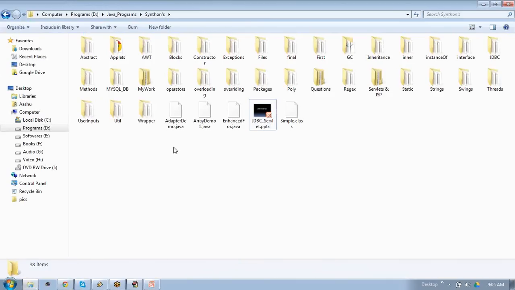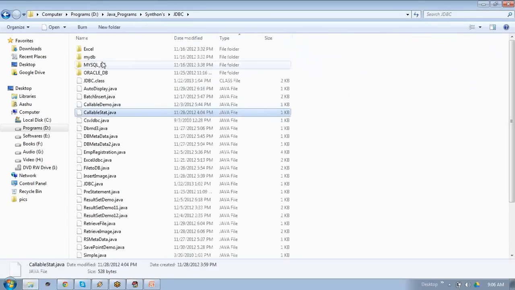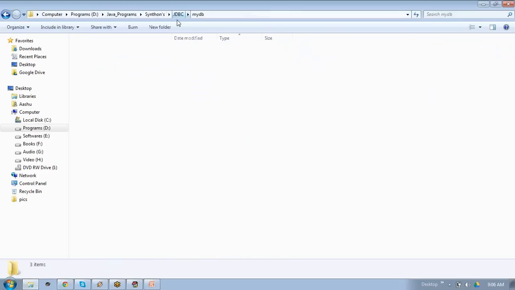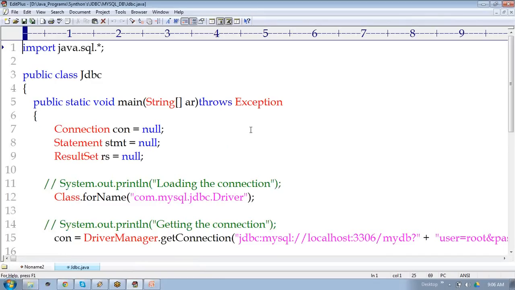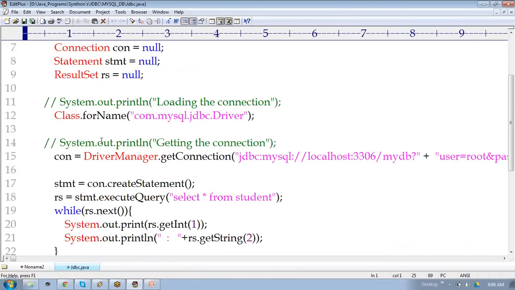Now I'll show a simple program to you. There are different kinds of programs, but I'll show the MySQL database program only. The program, look at this. Forget about this entire thing. Now how are we going to load the driver?